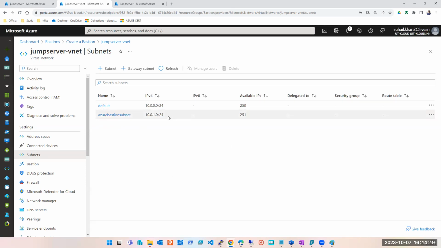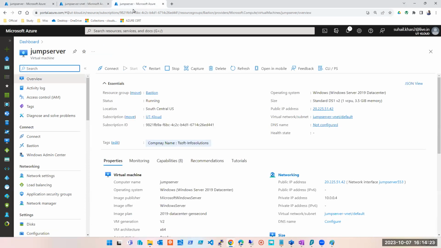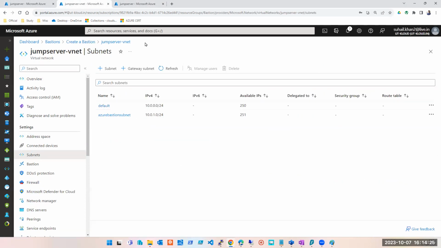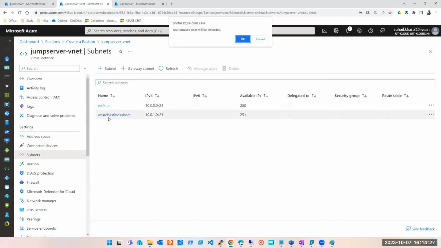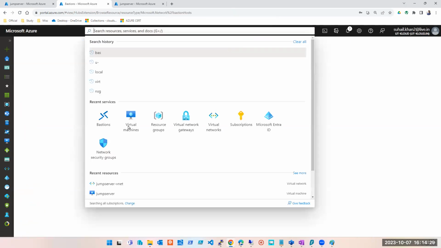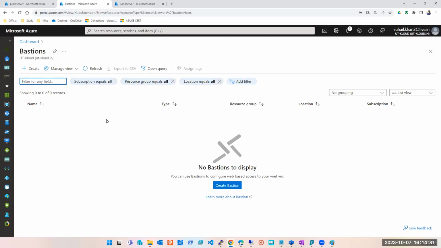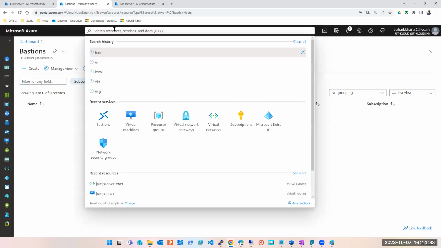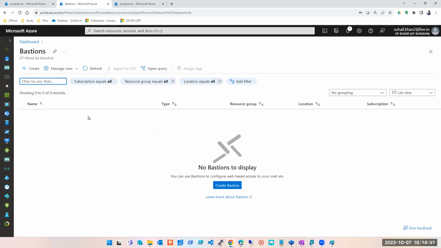So did you understand, guys? Azure Bastion subnet, we have to have one here. Now again, I can go back to Bastion and start creating. I can search Bastion from here. This is one method I can do that and start creating Bastion. Or I'll go to that machine, just the remote Linux one, and start creating Bastion. Both things I can do. As of now, we are learning from here. We were already here.